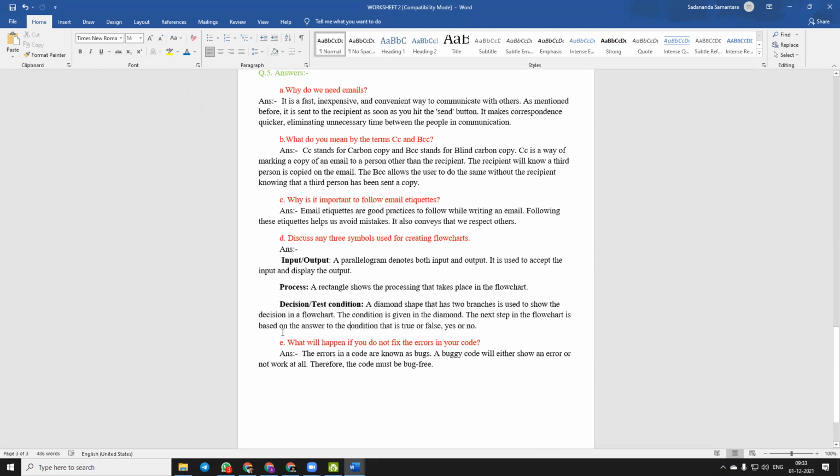Question number E. What will happen if you do not fix the errors in your code? So what are the errors? Errors in a code are known as bugs, as we have already known. A buggy code will either show an error or not work at all. Therefore, code must be bug free. So if we do not fix the errors in our code, then it will show an error or the program will not work at all.